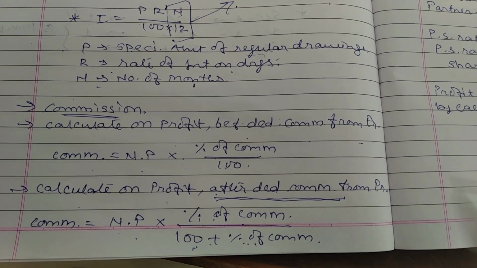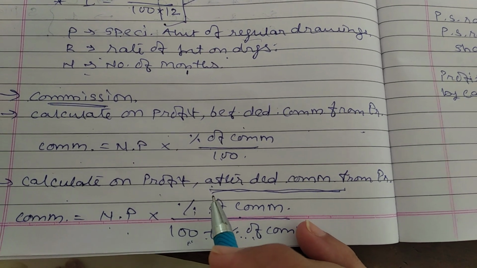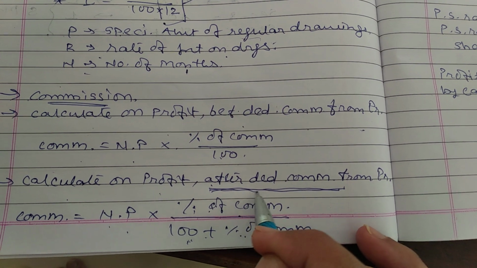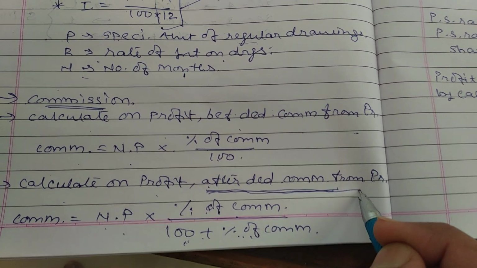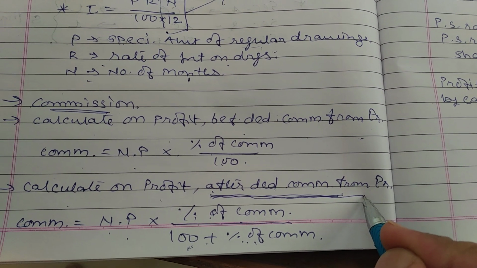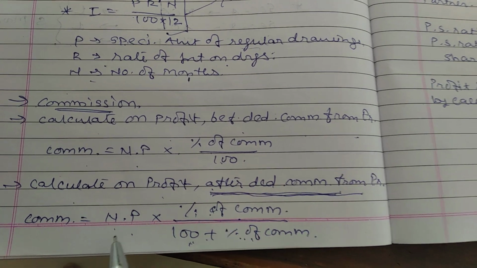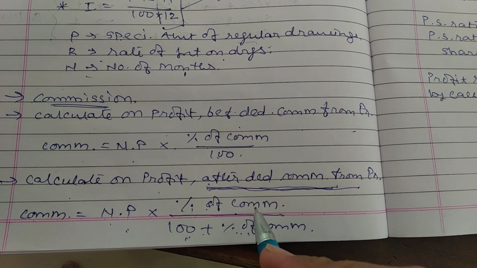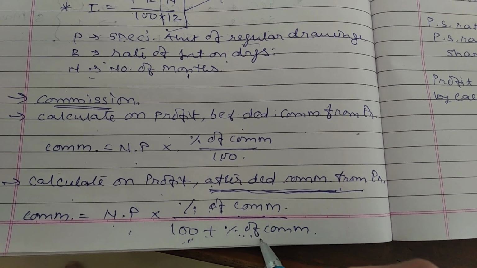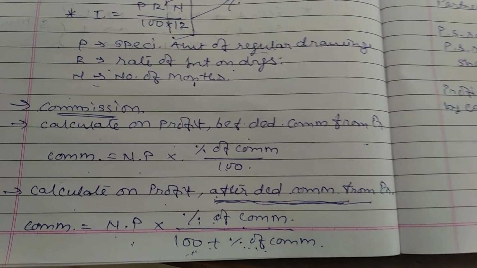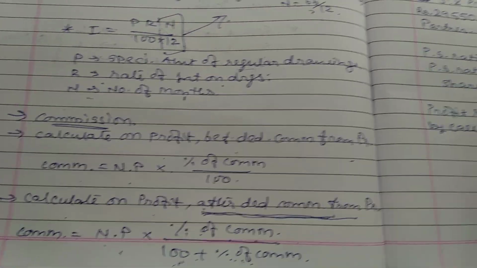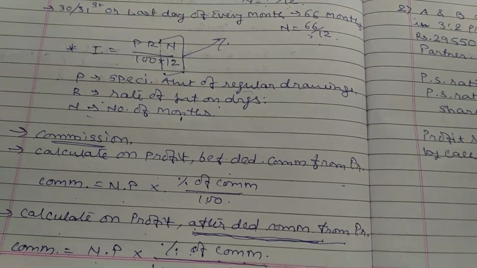You should keep in mind that whenever it is stated that commission is to be calculated on profit after deduction of commission, then the formula should be mentioned as net profit into rate of commission upon 100 plus rate of commission. Now we will have certain small sums, short sums, which are important.